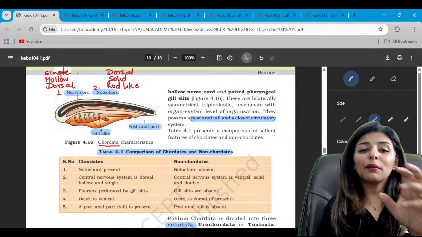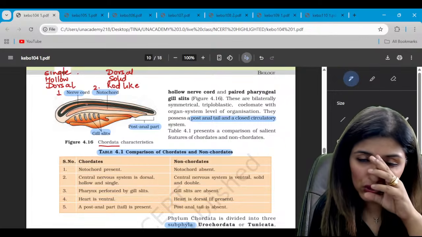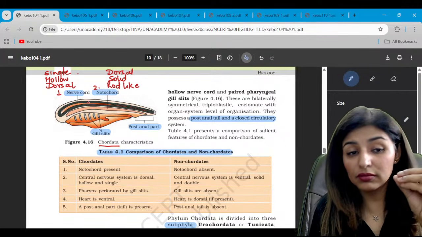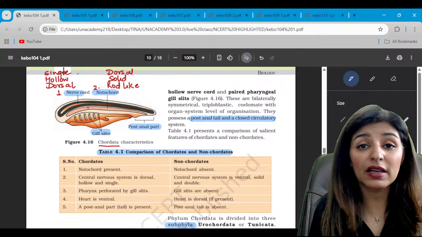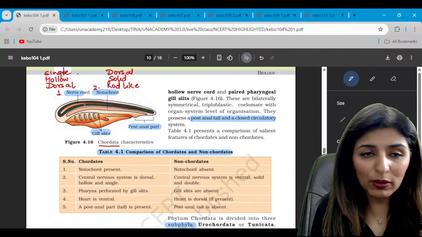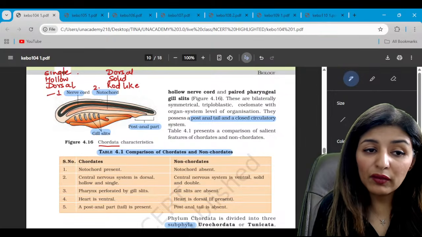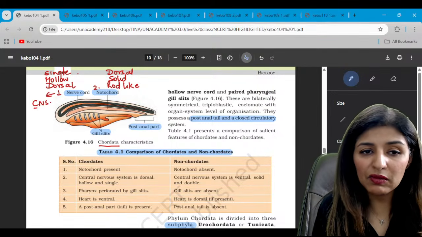And this notochord may or may not persist, but it should be present at one point of time to authenticate some organism as a chordate. Without notochord, nobody can be called a chordate. Is that clear? Now, nerve cord will give rise to the central nervous system eventually.